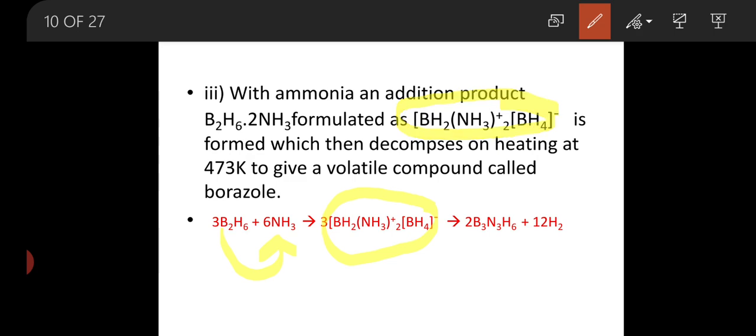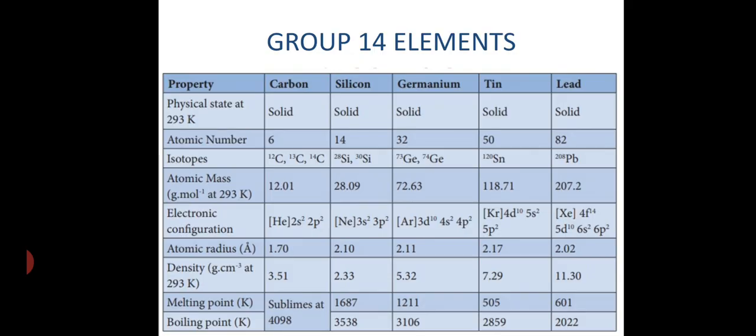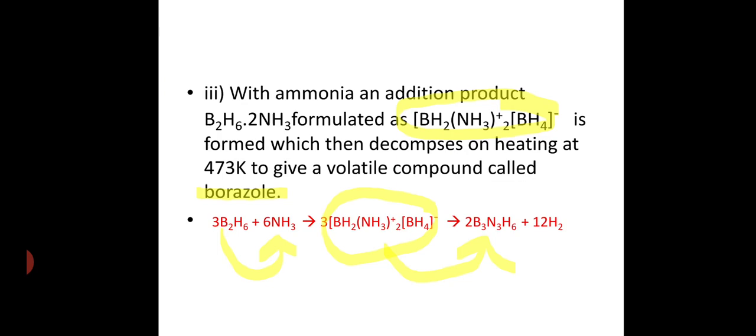When this complex is heated further, it decomposes into a volatile compound called borazole. Borazole compounds are used in laboratories for the preparation of higher complexes. This is the simple chemical property of the diborane compound.